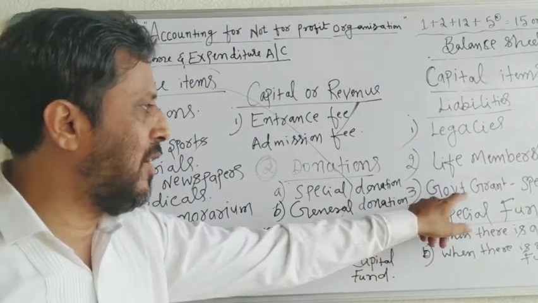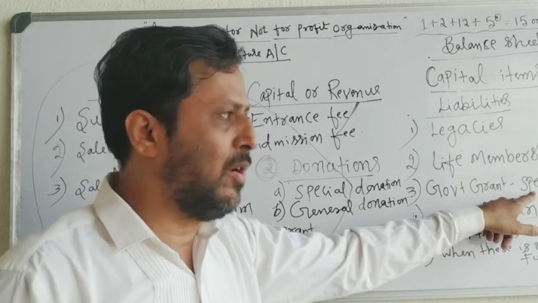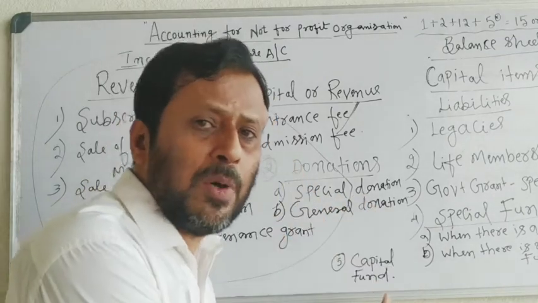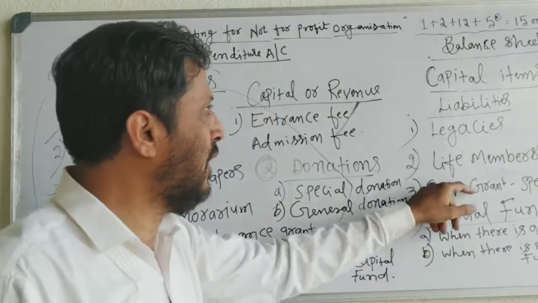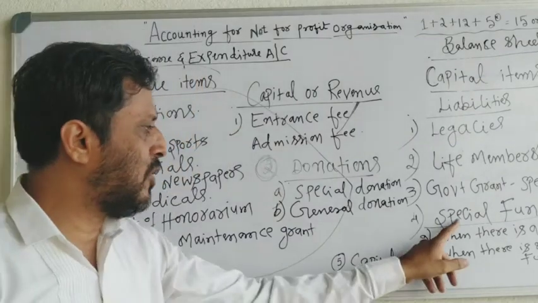Now, government grant, a special grant. I already told you, any grant received from the government for some special purpose is treated as a capital receipt, shown in the balance sheet. Then you have special fund.